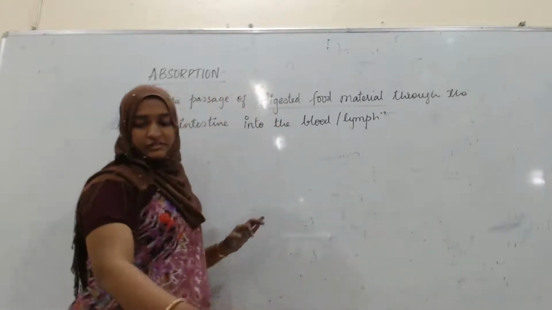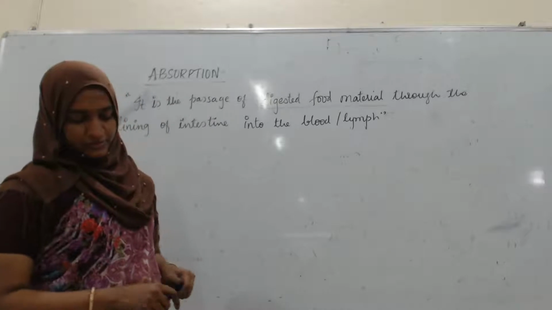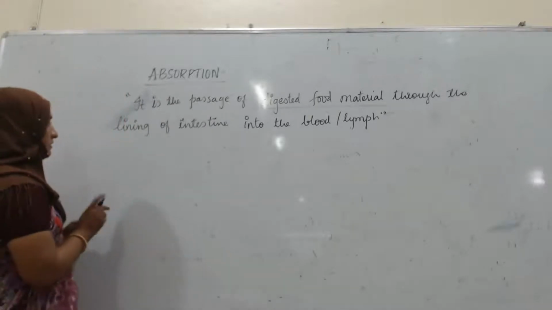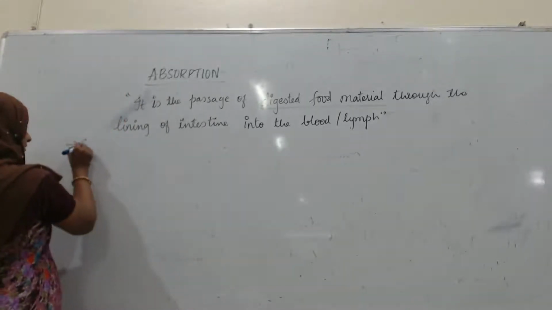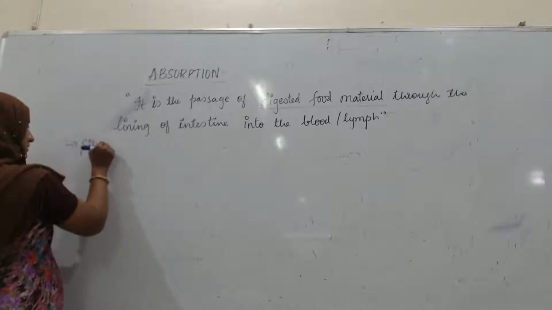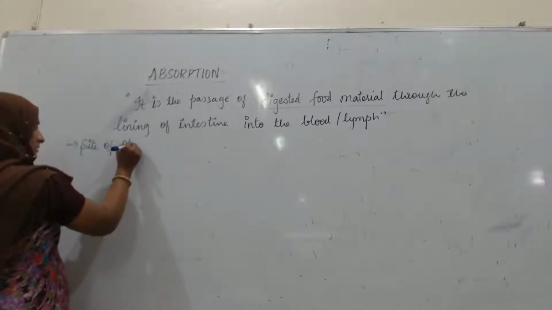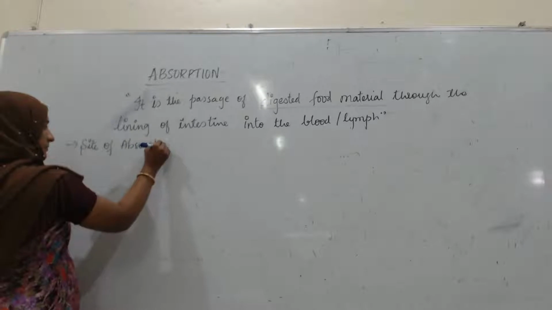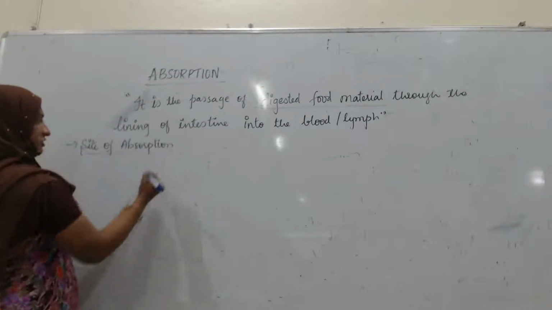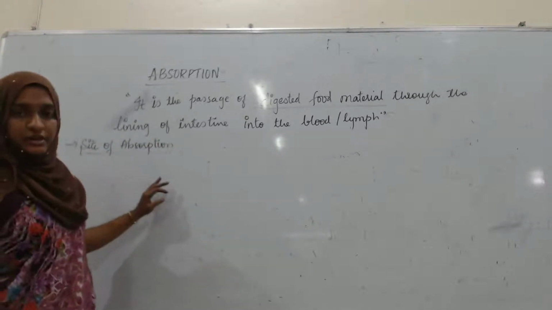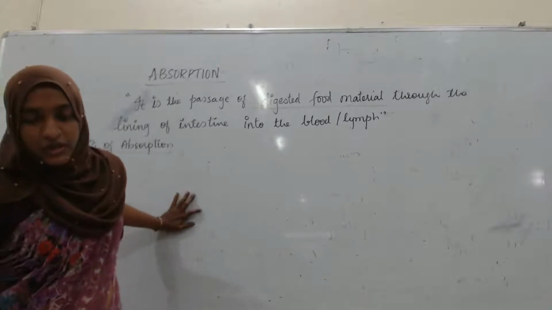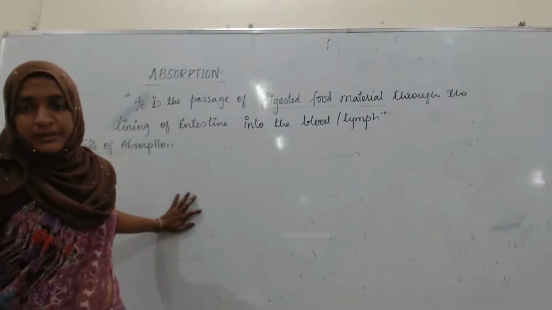Next is the site of absorption. In which region will the absorption take place? The first one, in the mouth, absorption does not occur.